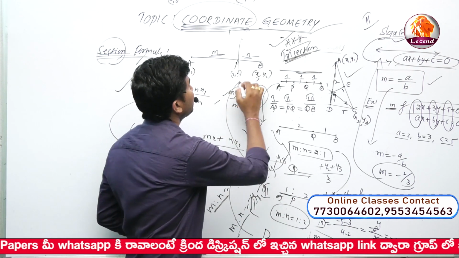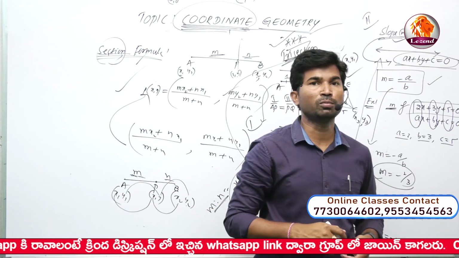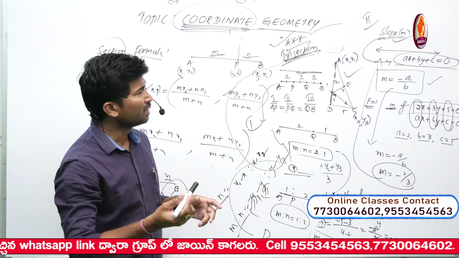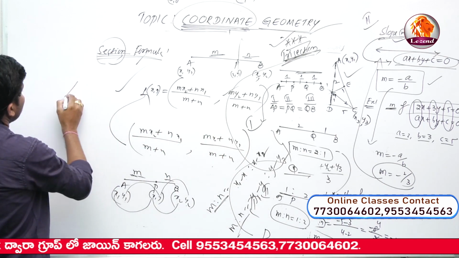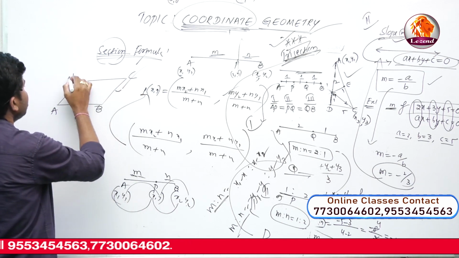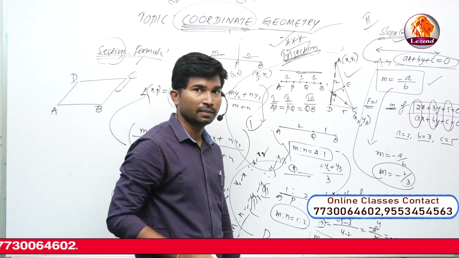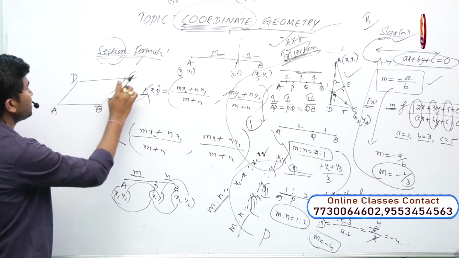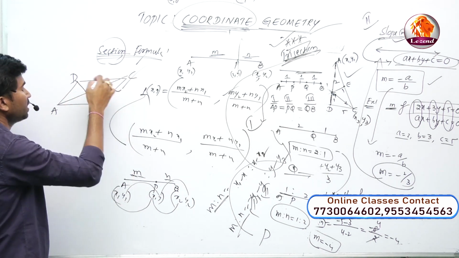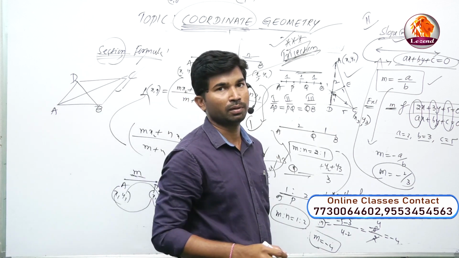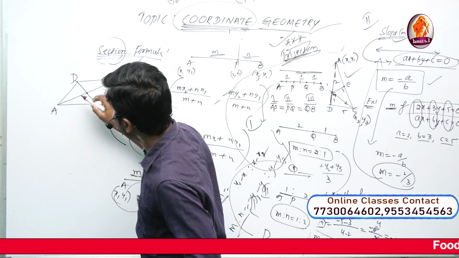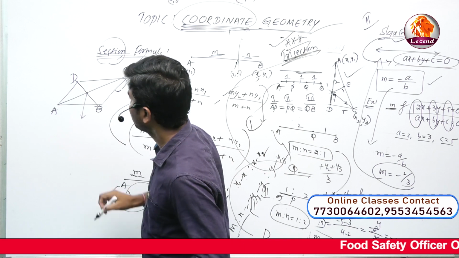So those are the trisection points of the line segment formed by the given 2 points (x1, y1) and (x2, y2). Sometimes this is a parallelogram formed by the 4 points A, B, C and D. Now we can join A to C and B to D. These are the two diagonals of the given parallelogram ABCD. The intersecting point of the two diagonals is known as the point P.